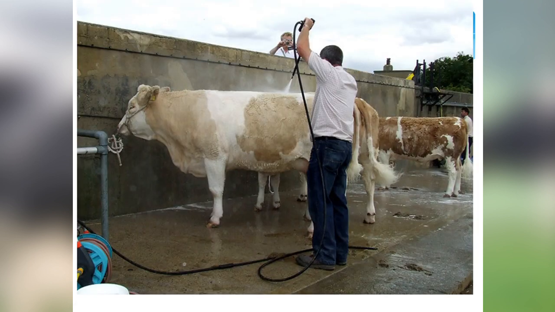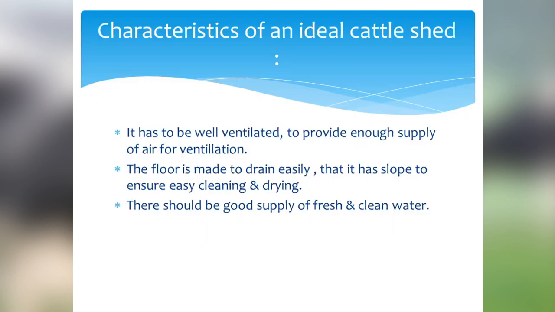They should also be washed regularly with water so that the animal will remain healthy and we will get a supply of clean milk. These animals should be sheltered under well ventilated roof sheds.